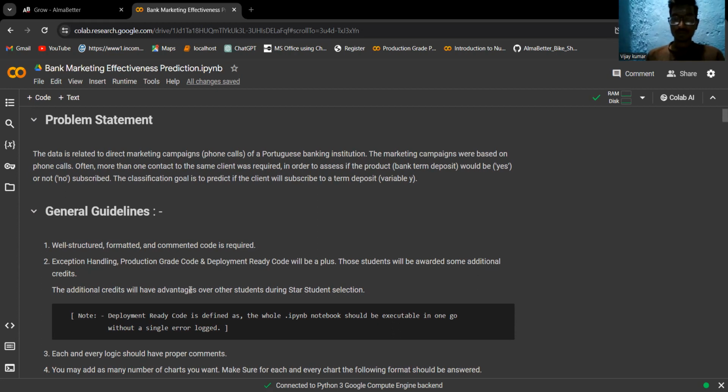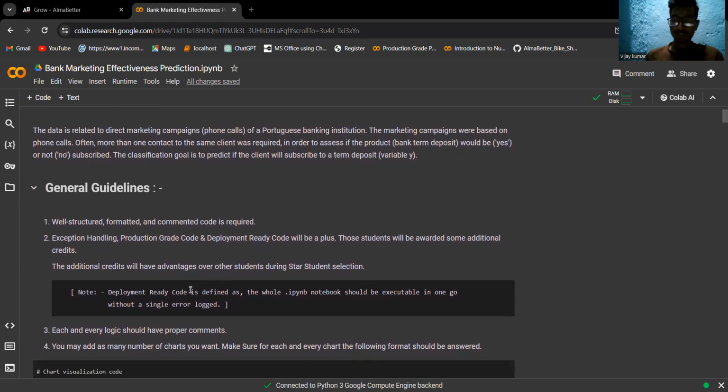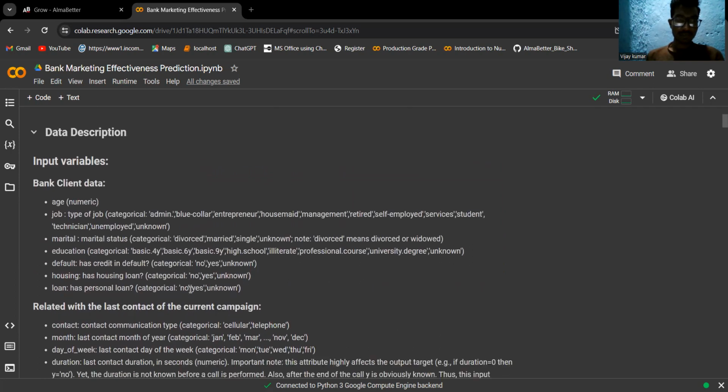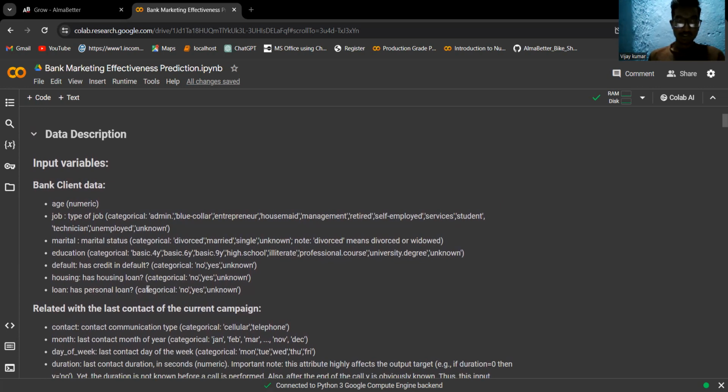Our project revolves around whether a client is going to subscribe to a term deposit or not. If he subscribes, it means the target variable is yes. If he didn't, the target variable is no. These are general guidelines. Let's explore. First, we'll do data description.